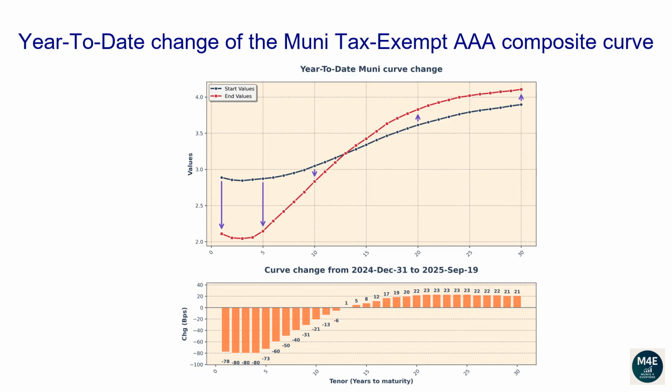The 1-year tenor changed -78 basis points. The 2-year tenor changed -80 basis points. The 5-year tenor changed -73 basis points. The 10-year tenor changed -21 basis points. The 20-year tenor changed 22 basis points. The 30-year tenor changed 21 basis points.